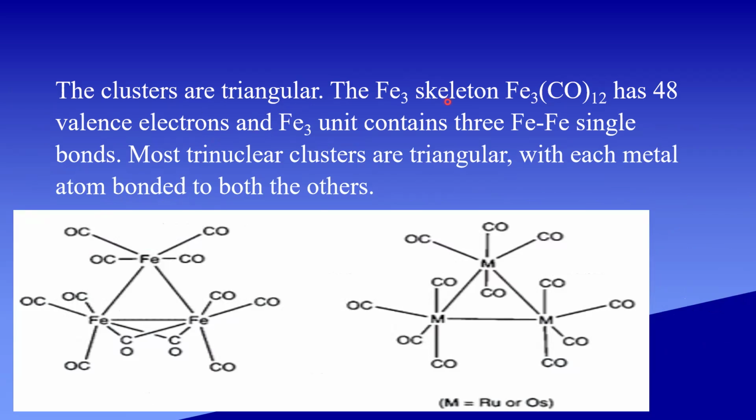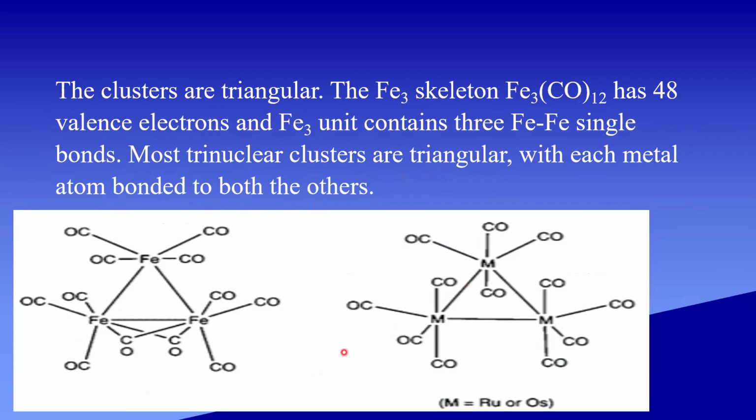Fe3 skeleton of Fe3(CO)12 has 48 valence electrons, and Fe3 unit contains 3 Fe single bonds. Most trinuclear clusters are triangular, with each metal atom bonded to both the others.